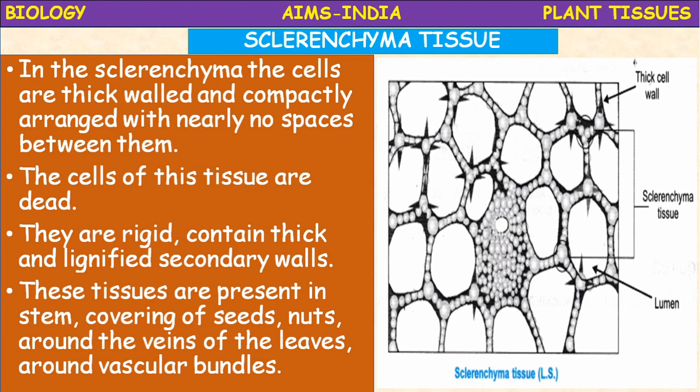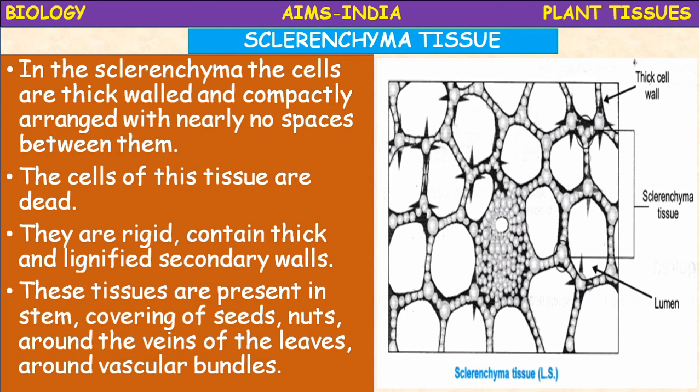So those vascular bundles also consist of sclerenchyma. In this sclerenchyma tissue, thick cell walls are present and a lumen is present inside the cell, but there is no gap between the cells. This is the longitudinal section. It is made up of special dead cells or stone cells, called sclereids. Sclerenchyma is made up of sclereids.